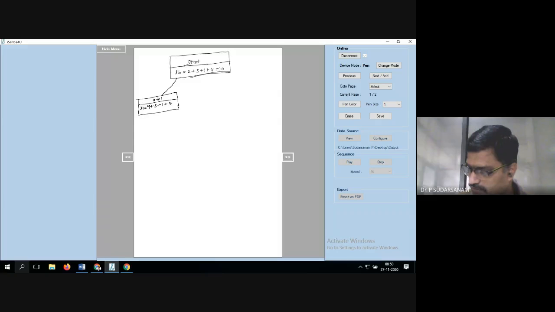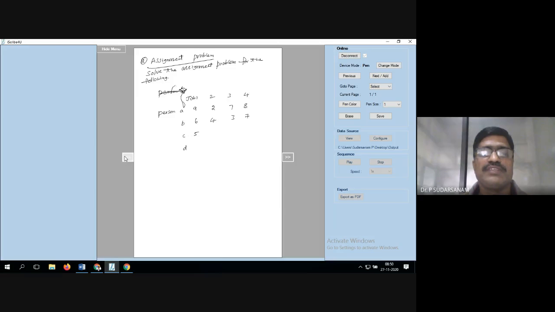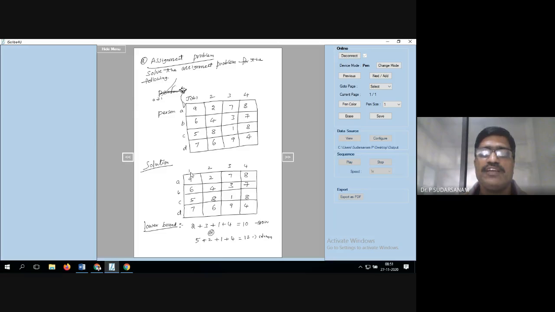Now what is the value? Listen here, that's what I told you. 17, sir. One second. Are you getting what I'm saying? For the first one, you take this and the remaining values as it is, whatever you have done for the lower bound. For the second one, you take this and the remaining as it is. Third one, you take it, remaining as it is. Fourth one, you take it and remaining as it is.